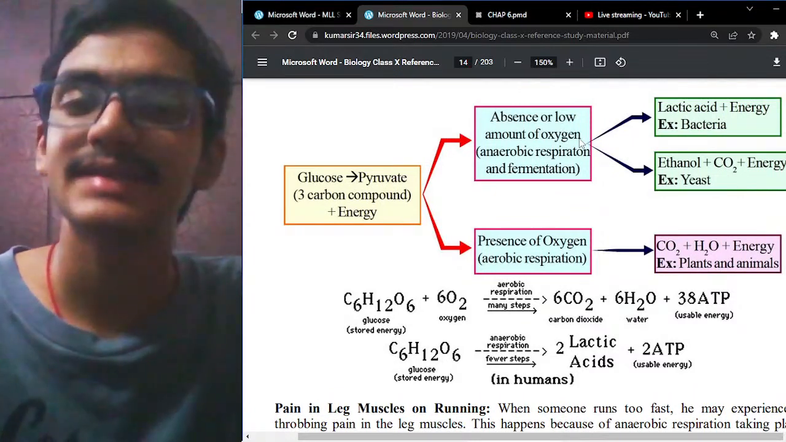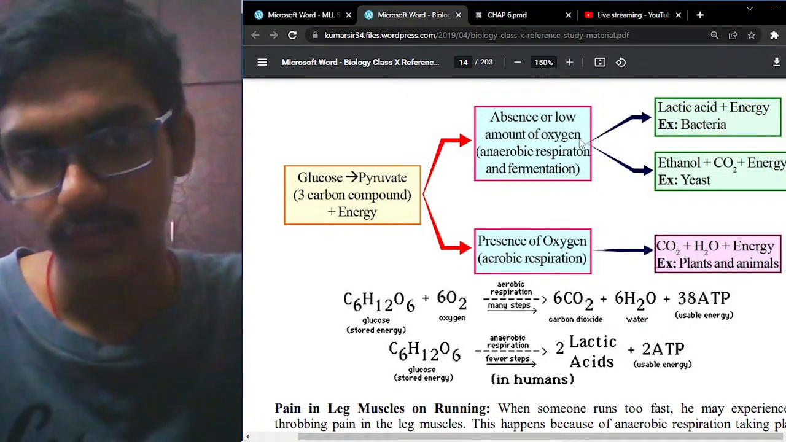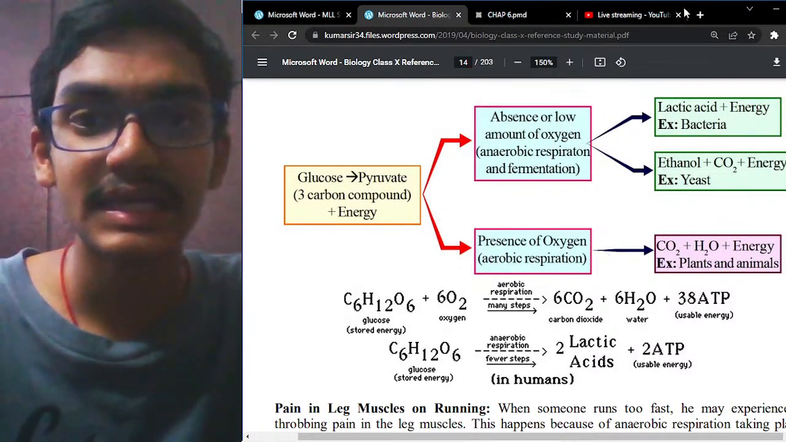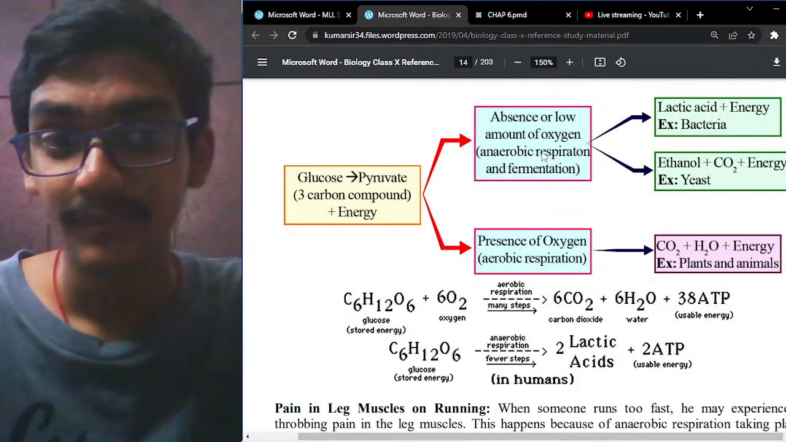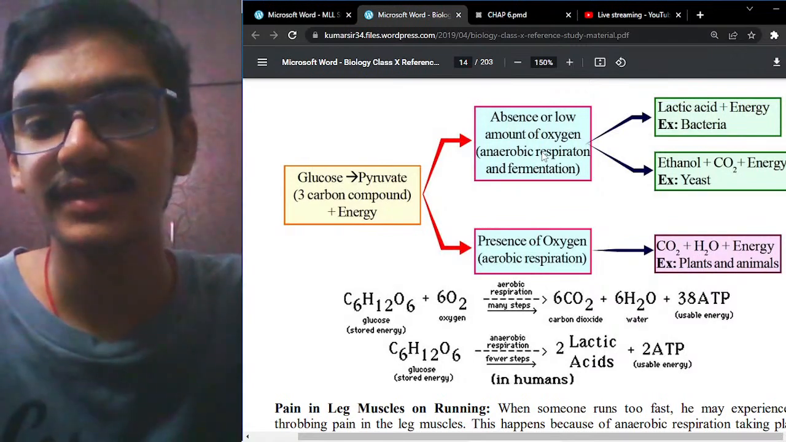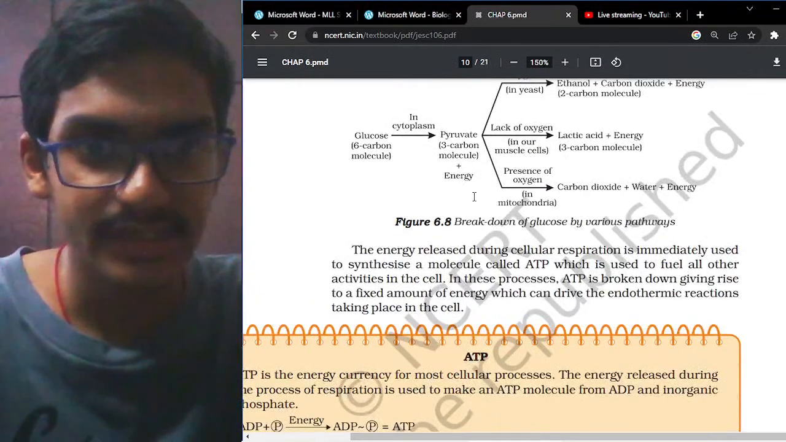Ethanol is nothing but alcohol. Its formula is C2H5OH. You can just remember its formula is C2H5OH. That is anaerobic respiration, in the absence of oxygen. That is the ethanol it forms. If you can see here, it is given in detail.